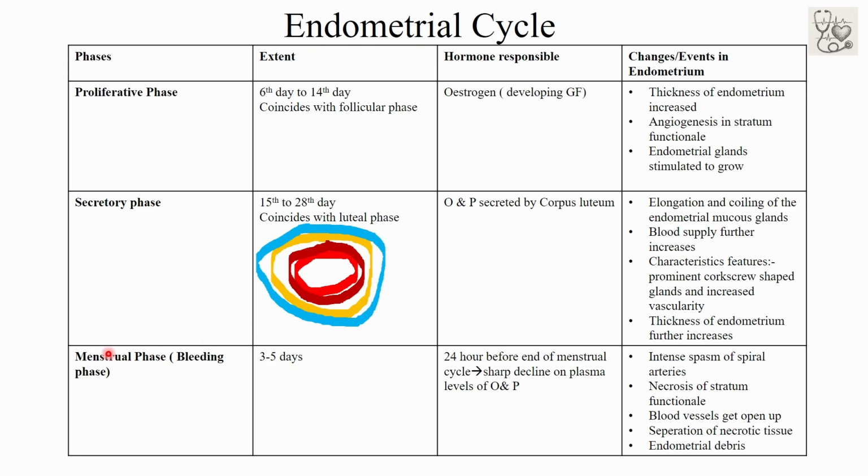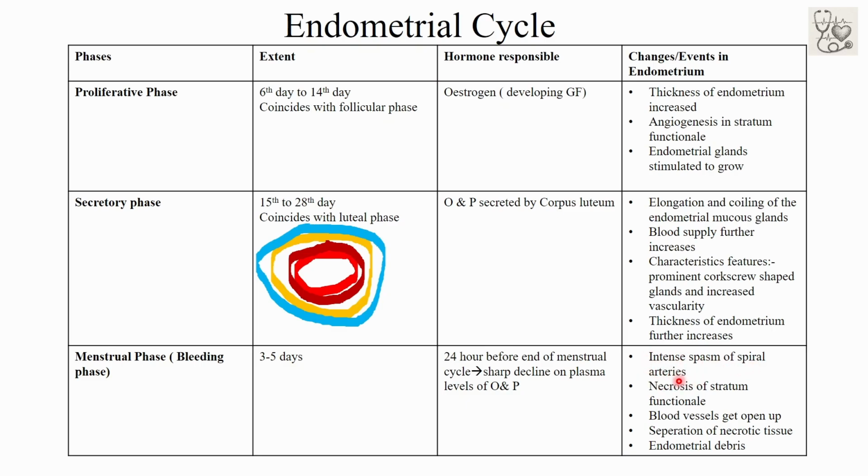So now, talking about the menstrual phase, it is also called the bleeding phase. It extends from 3 to 5 days. 24 hours before the end of the menstrual cycle, there occurs a sharp decline in the level of estrogen and progesterone, which causes intense spasm of the spiral artery.